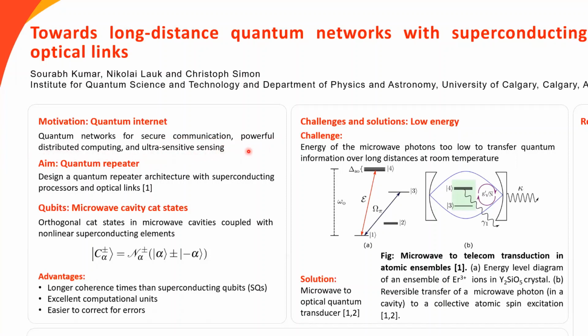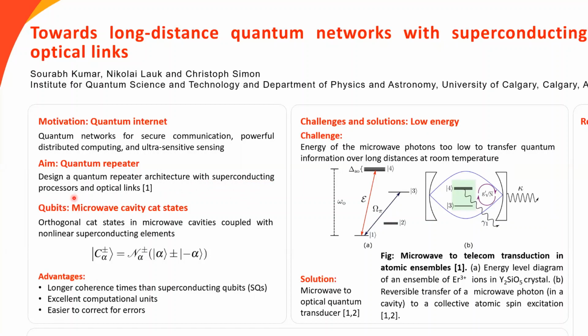Now, the internet can be broken down roughly into two components. One is the computational unit, and the other is the communication unit. For a quantum network, and hence the quantum internet, there need to be quantum processing nodes which are linked together via quantum channels. Superconducting processors are one of the leading candidates for building the first generation of quantum computers.